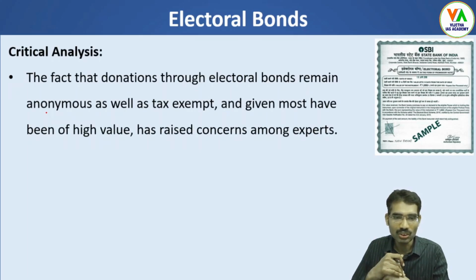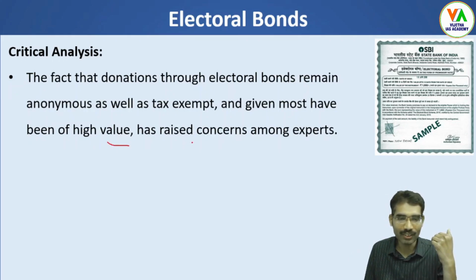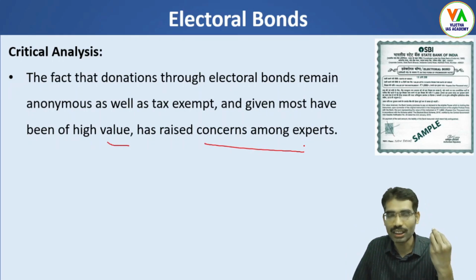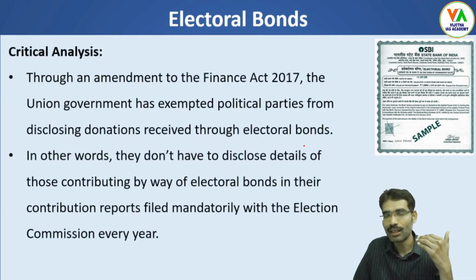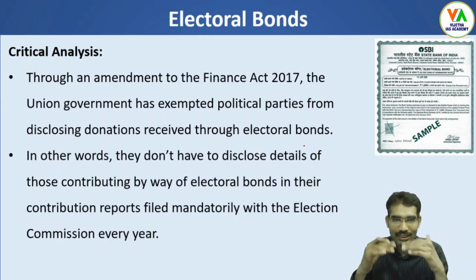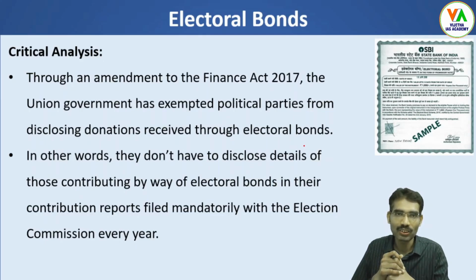The fact that donations through electoral bonds remain anonymous as well as tax exempt, and that most have been of high value, has raised concerns among experts. This means only rich people or business people donate to the party which is in power, and after donating to the party fund they can influence policy decisions, and through these decisions the policies are once again tilted in favor of rich people. So this is the major critical angle of electoral bonds.